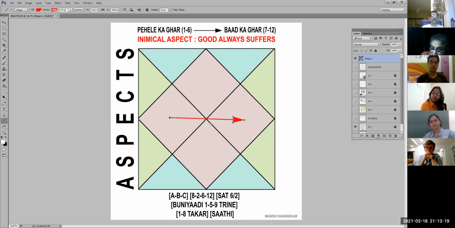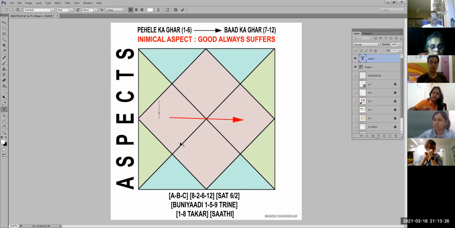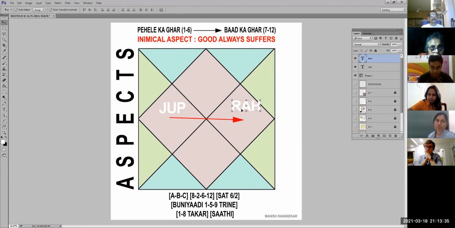Let us say over here, 4th house, I'm just writing for the example, Jupiter is there, let us say. Okay, and here let us say Rahu is there. Okay, now we are saying that Jupiter is going to 10th house and mixing with Rahu.